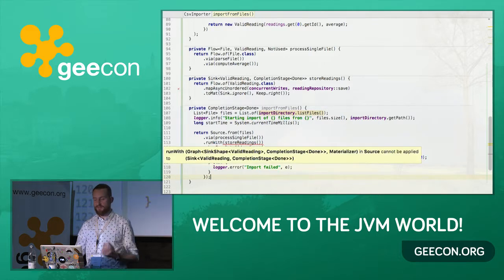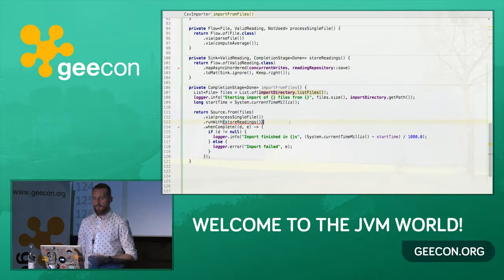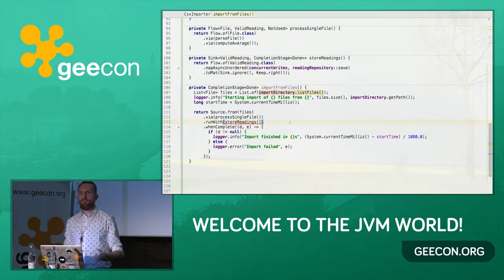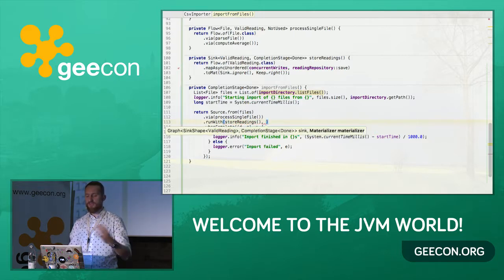And you can see that it still doesn't compile. It doesn't compile because, as I said previously, everything that we defined so far is lazy. So there is no actual processing. Nothing happens so far. For something to actually happen, we need a materializer. The materializer is basically something that turns the definition of a graph into something that can be run.